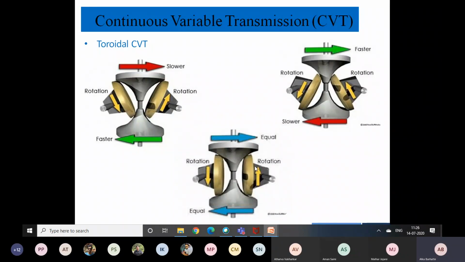Okay, and if these dishes are just mounted like this, we are getting almost equal speed transfer between these two discs. So again, based on the position or movement of these rotational dishes, the continuous gear ratio can be adjusted.